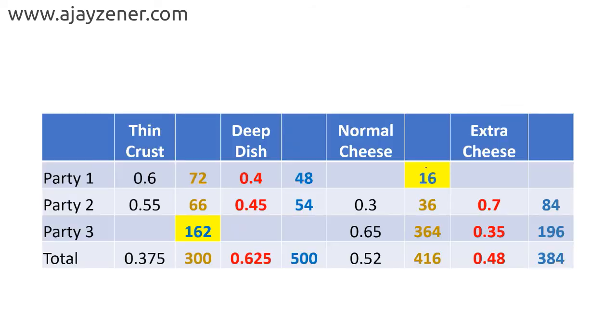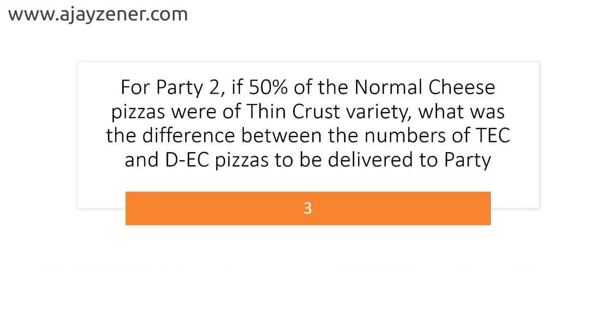And if you see here in party 1, the normal cheese pizza was 16. So I have the answer for that too. Third one. For party 2, if 50% of normal cheese pizzas were of thin crust variety, what was the difference between the number of thin crust extra cheese and deep dish extra cheese pizzas to be delivered to the party?